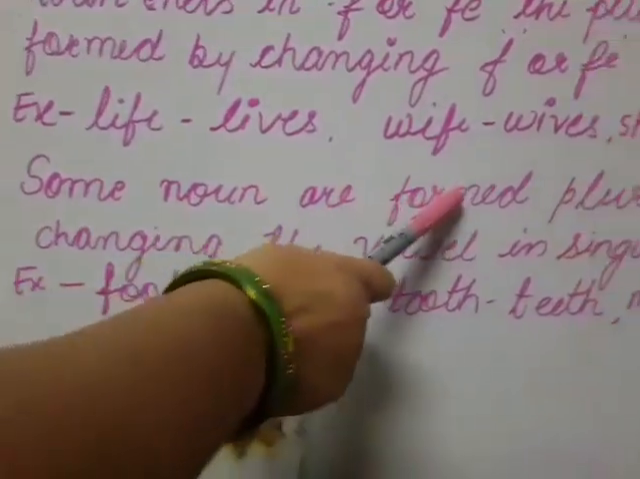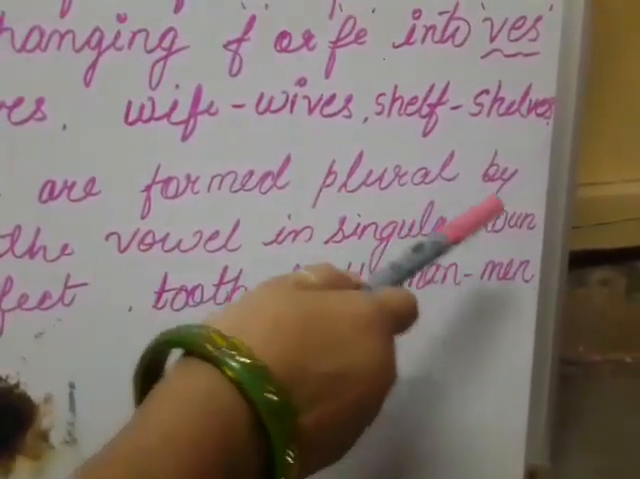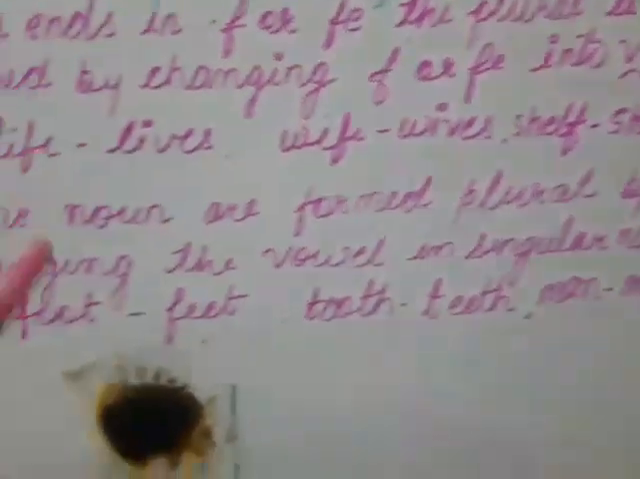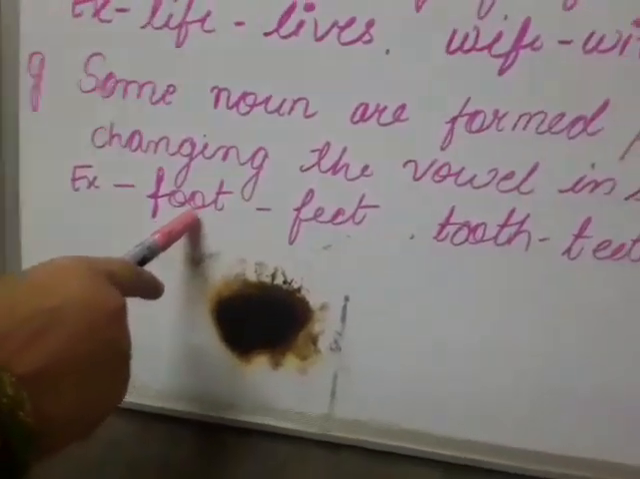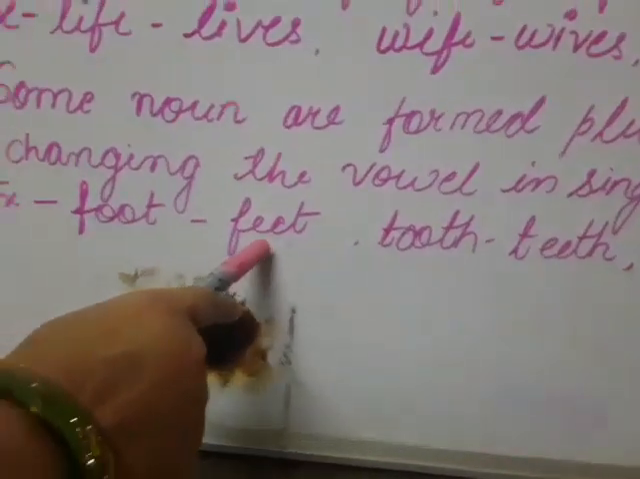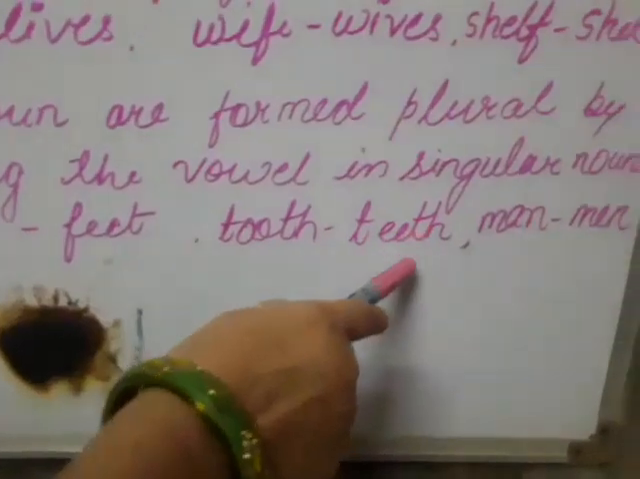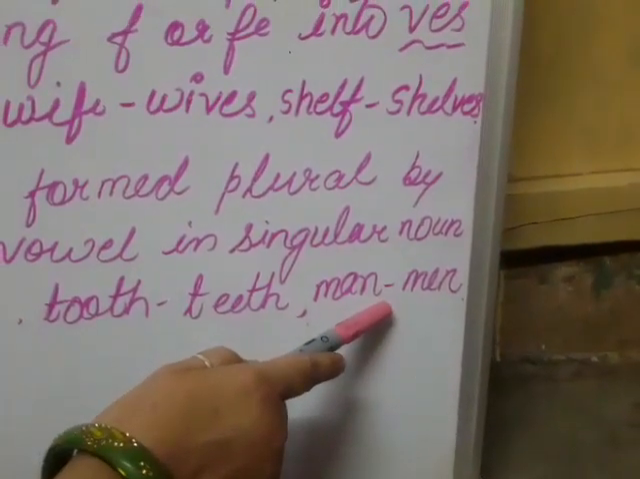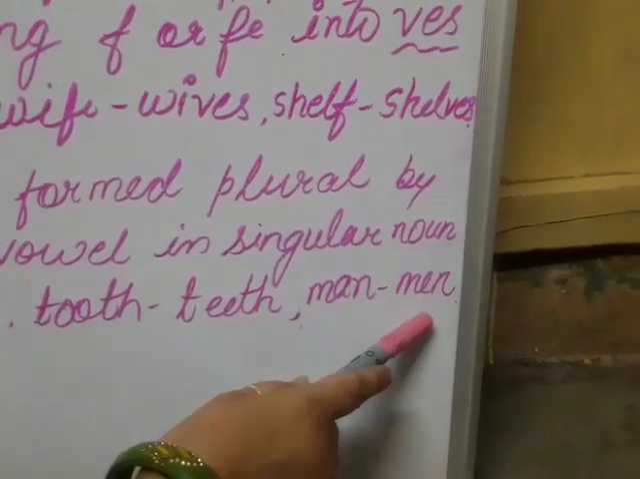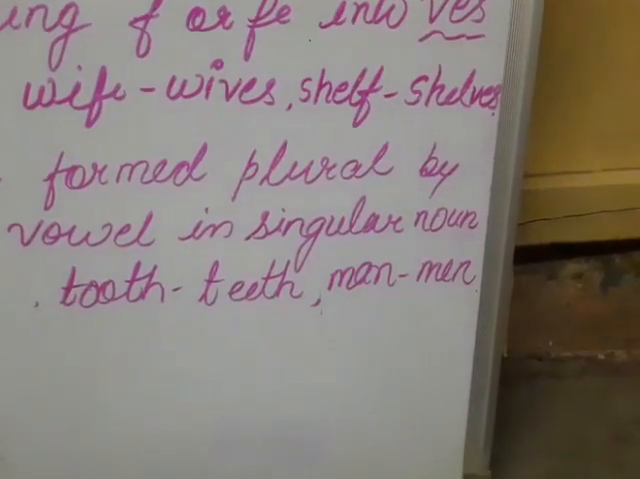Okay. Now come to the next point. Some plural nouns are formed by changing the vowel in the singular noun. Like foot, FOOT. The vowel is changed and it becomes FEET, feet. Tooth, teeth. Man, MAN, it changes into plural as MEN. I think you all understood this very well.